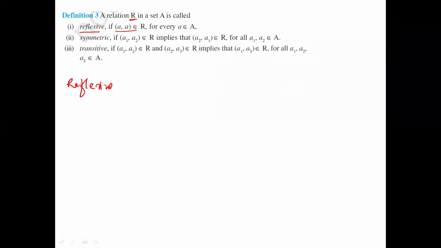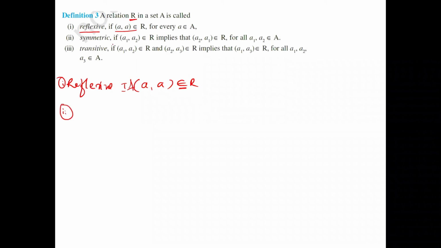Now, reflexive means I'm going to substitute one element here and the output is also A only. If this condition is satisfied by the given relation, that is, (a, a) belongs to R, then this relation exists and we call R reflexive. The first condition is very clear.